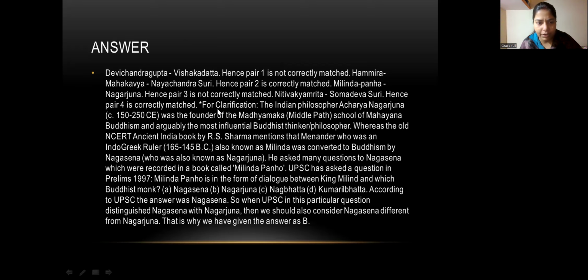When UPSC in this particular question distinguishes Nagasena from Nagarjuna, then we should also consider Nagasena different from Nagarjuna. And that's why we have given the answer B. Okay, so now we can understand what is the issue of option number 3, which I am saying should be correct, but this is the reason. Thanks to the team who has given the entire detail here.